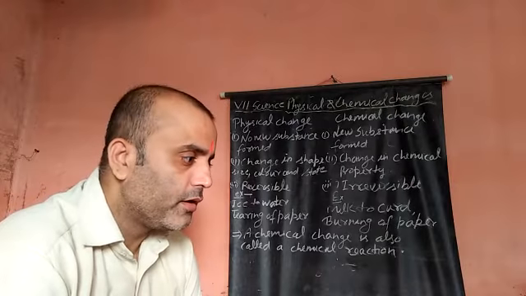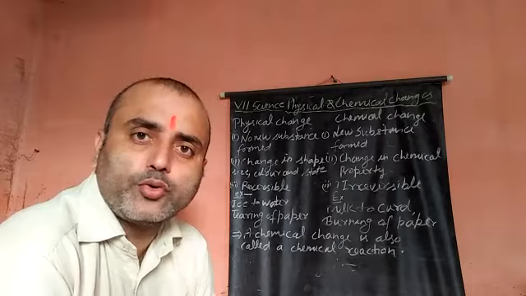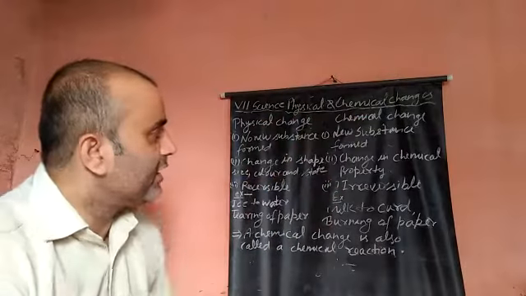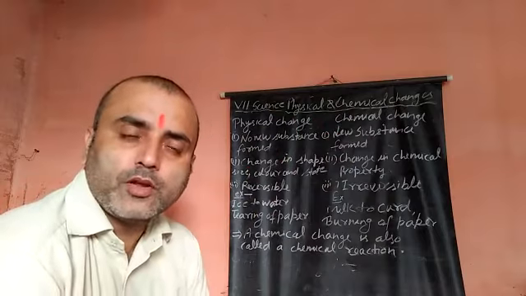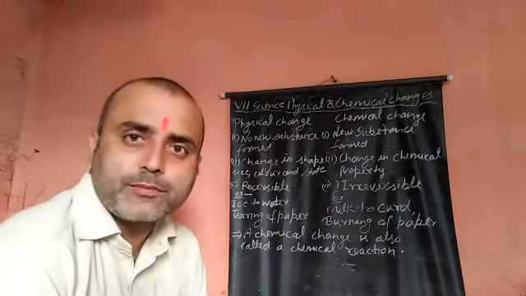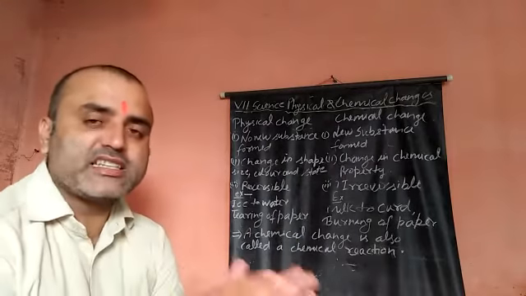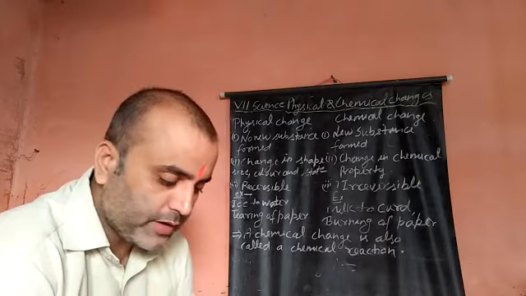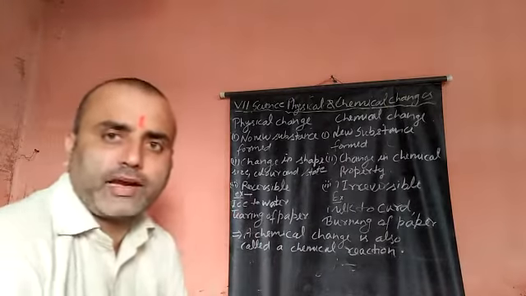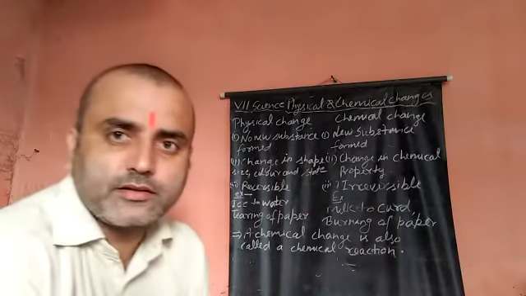But now we categorize these changes into two types. First, physical change, and second, chemical change. According to their characteristics, these changes are divided into two groups, physical change and chemical change. There are some factors by which we can divide these changes.